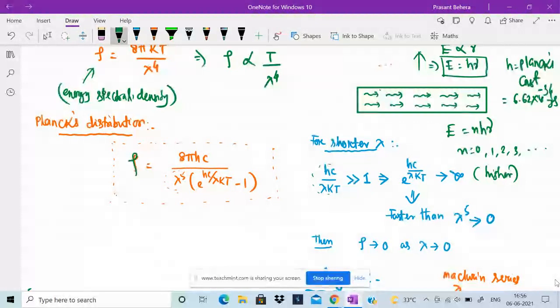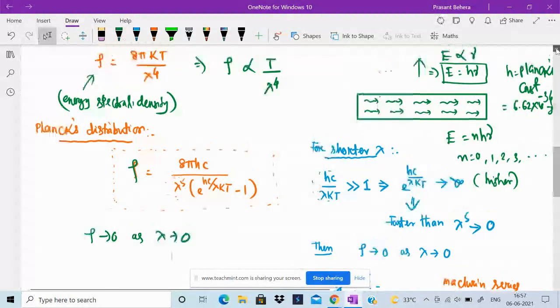That means e to the power hc by lambda kt tends to infinity faster than lambda to the fifth tends to 0. So the energy spectral density rho tends to 0 as lambda tends to 0. The intensity tends to 0 as lambda tends to 0.